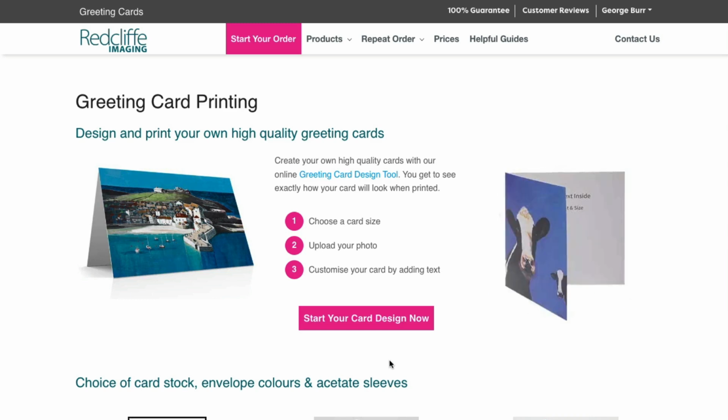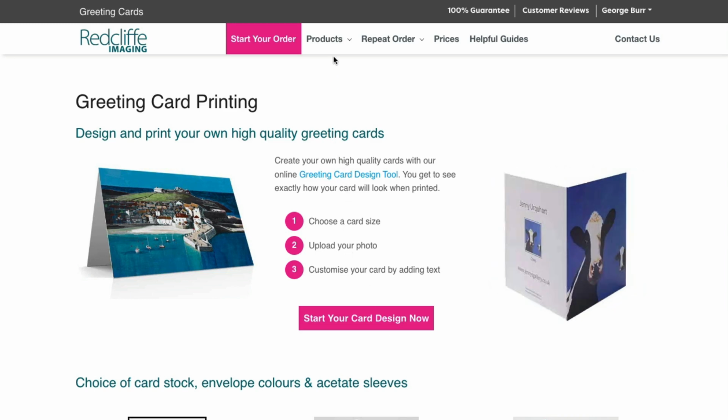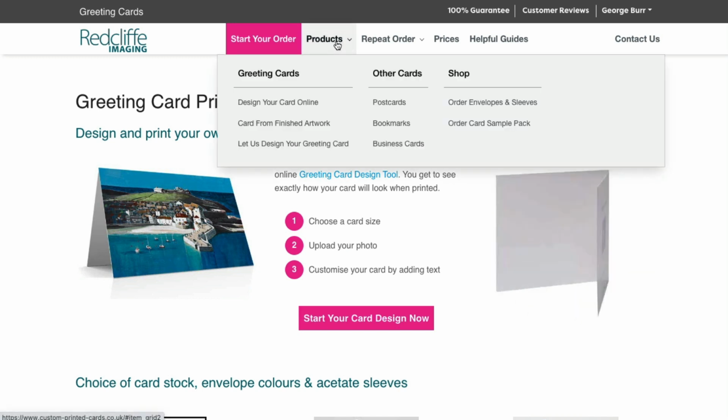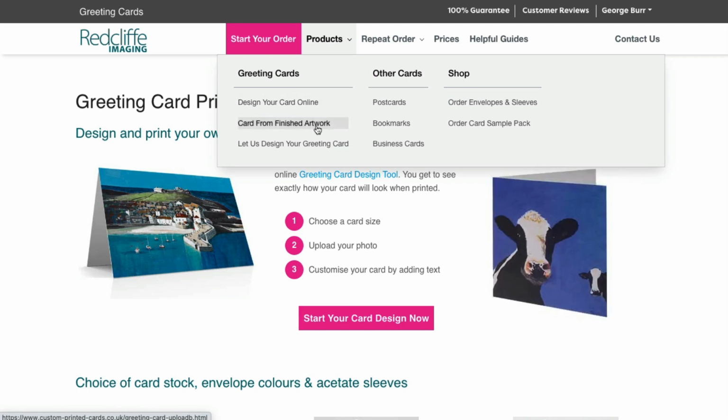We can produce very high-quality greeting cards, postcards and business cards direct from your print-ready PDF files. Perfect for card designs you have created using graphics applications such as Affinity Designer, Adobe Photoshop, Adobe Illustrator, or Canva. From the Products drop-down, choose Card from Finished Artwork.